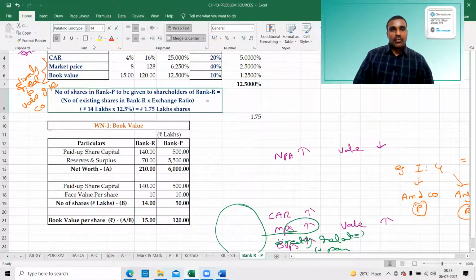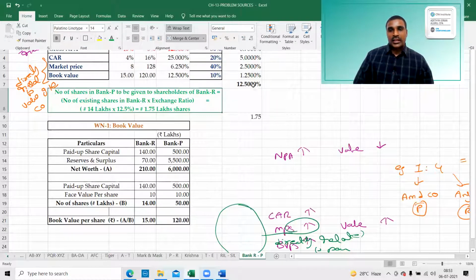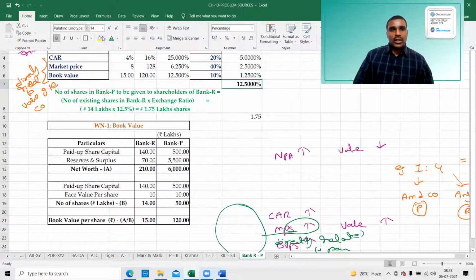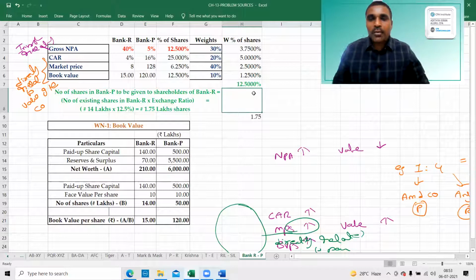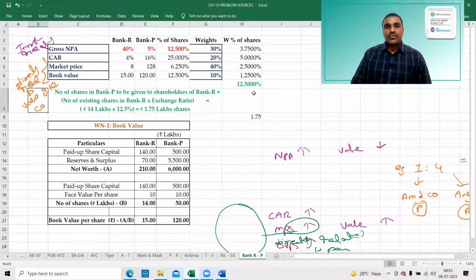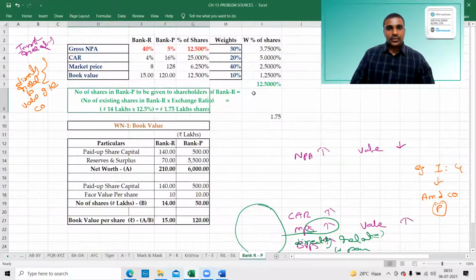This is the swap ratio. They are asking two answers. This is one answer and this is another answer. They're asking the swap ratio and also the number of shares. Swap ratio is this one and number of shares is this one.